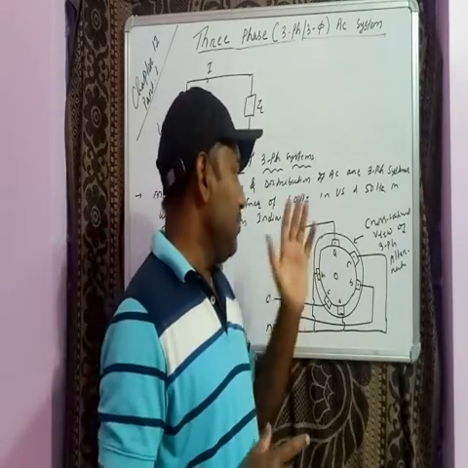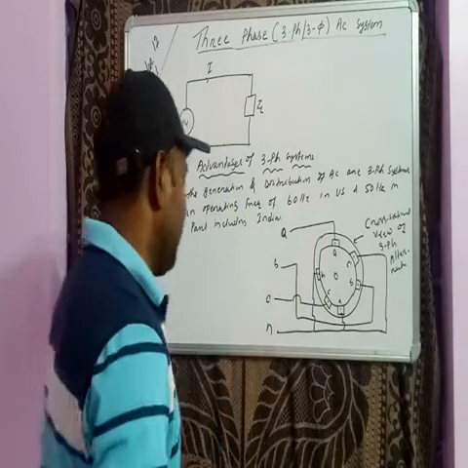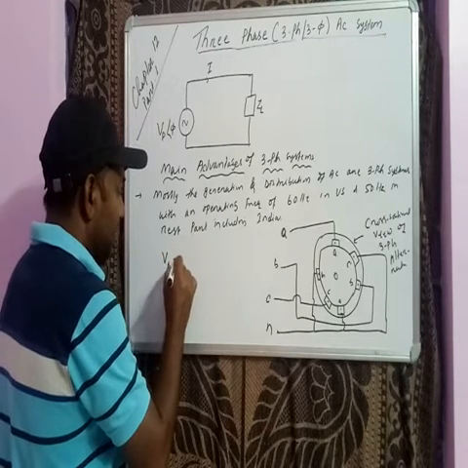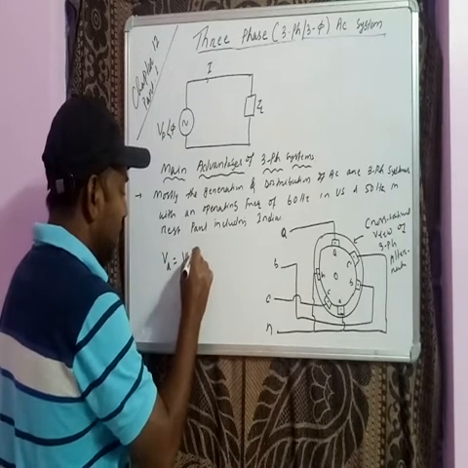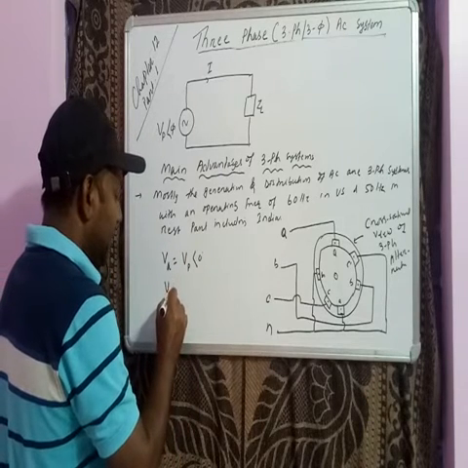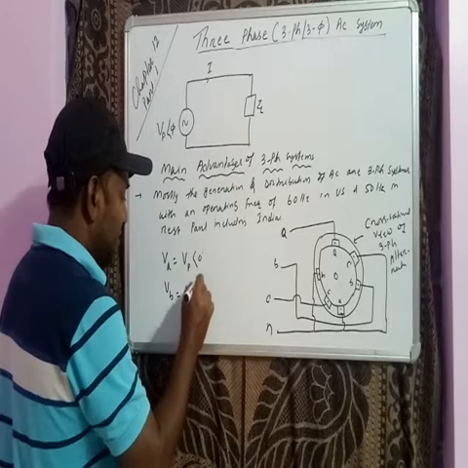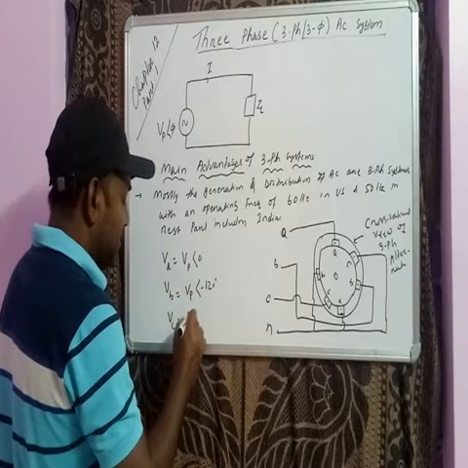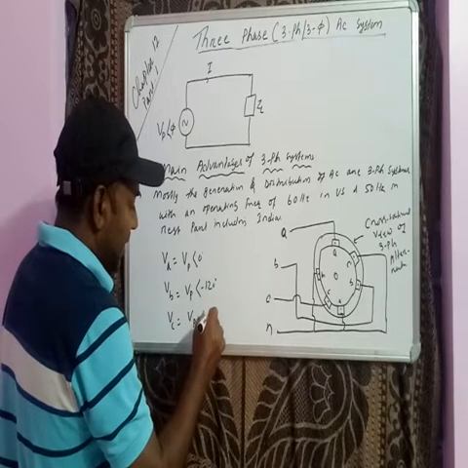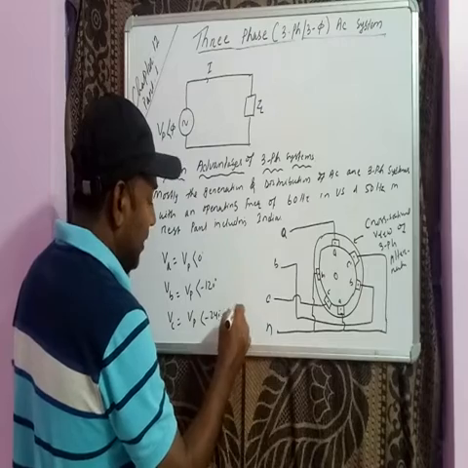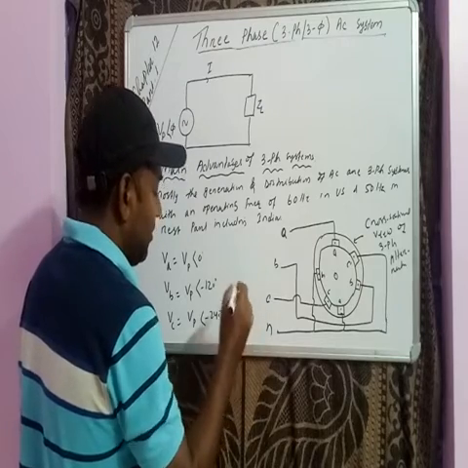Therefore the individual voltages generated are VA equal to VP angle 0 degrees, VB equal to VP angle minus 120 degrees, and VC equal to VP angle minus 240 degrees, or VP angle plus 120 degrees. Getting this?